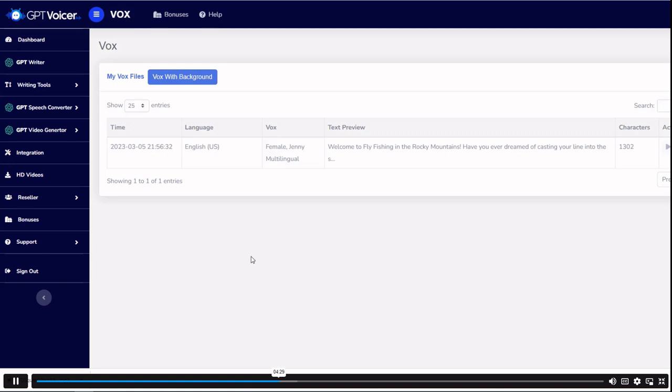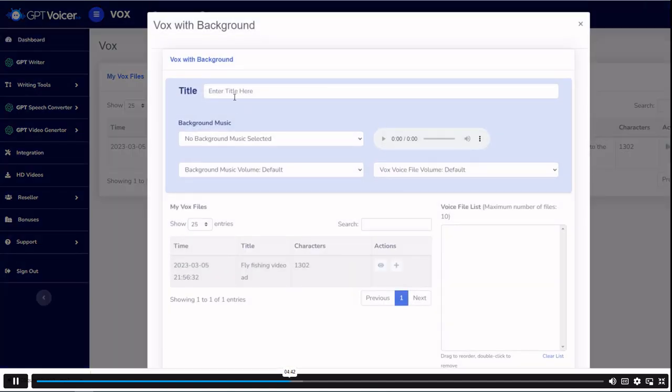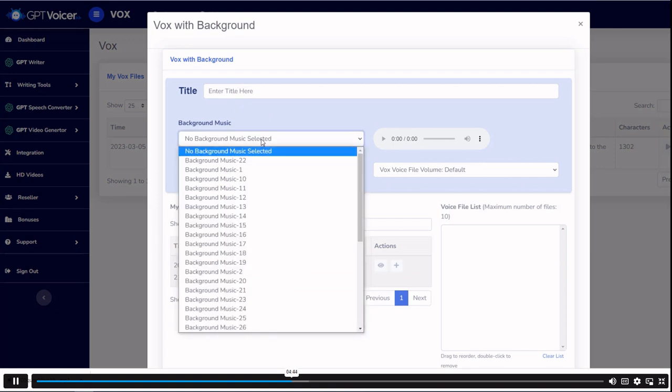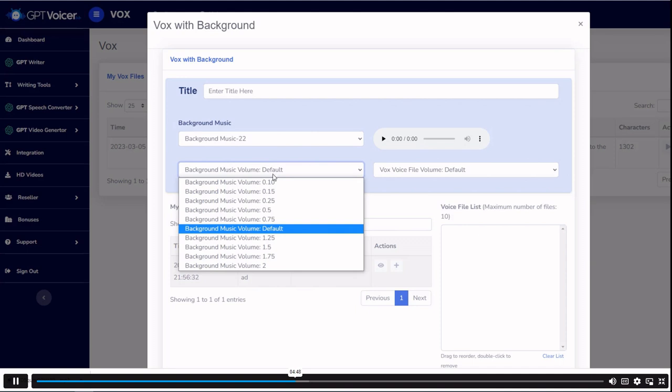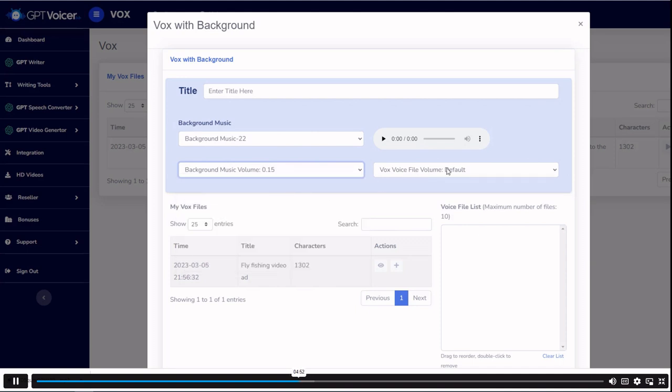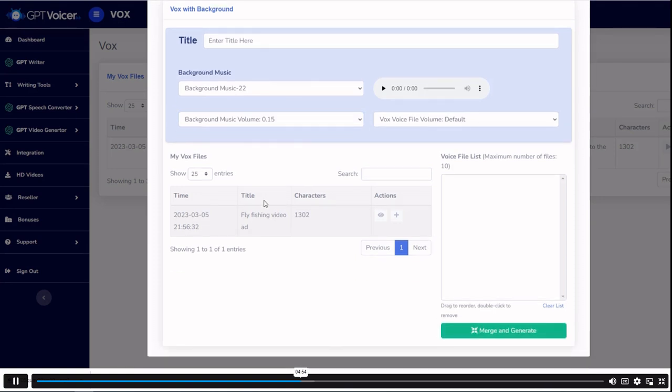If it's something a little more fancy schmancy video, sometimes I'll use Adobe Premiere Pro. But you can bring it into any video editor that you want. We can also add background music to it. And so we could simply select some background music. And then maybe we make the background music very quiet. Maybe we're going to make it like 0.15, then leave the voice at the default, and then merge and generate.